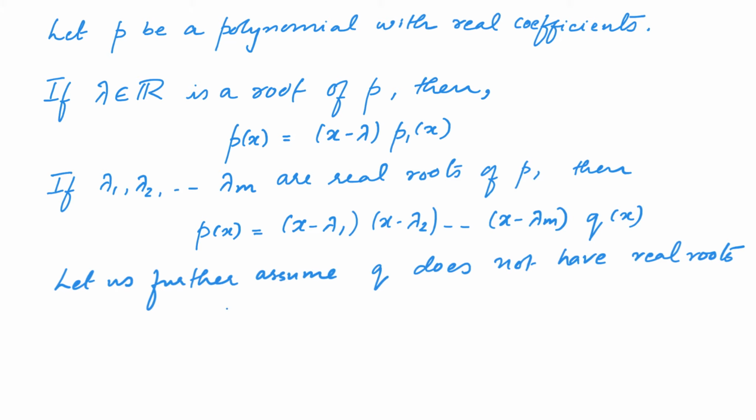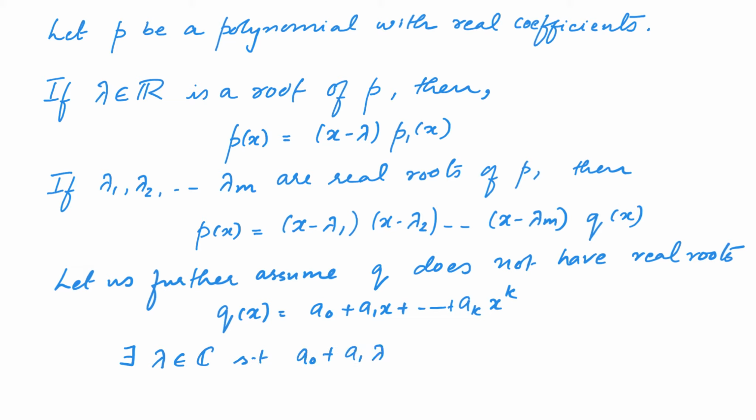And let Q of x be a0 plus a1x plus etc. up to ak x power k. By the fundamental theorem of algebra, we know that there exists some lambda in C such that a0 plus a1 lambda plus etc. up to ak lambda power k is equal to 0.